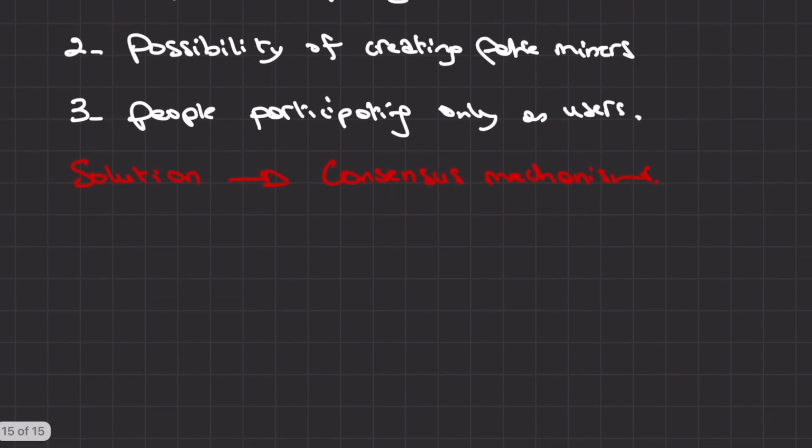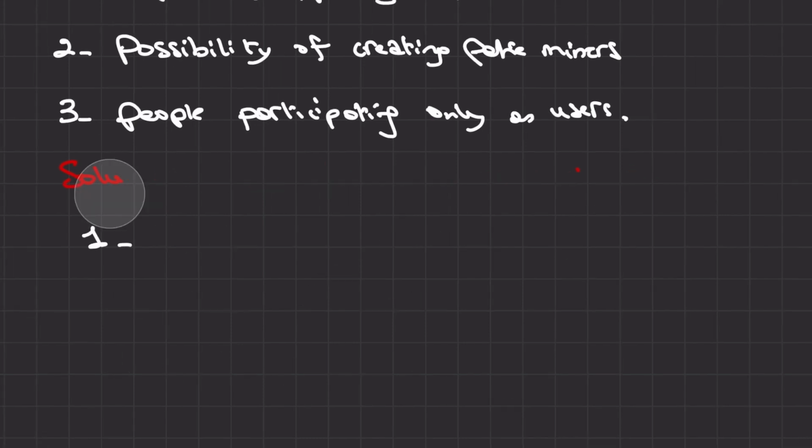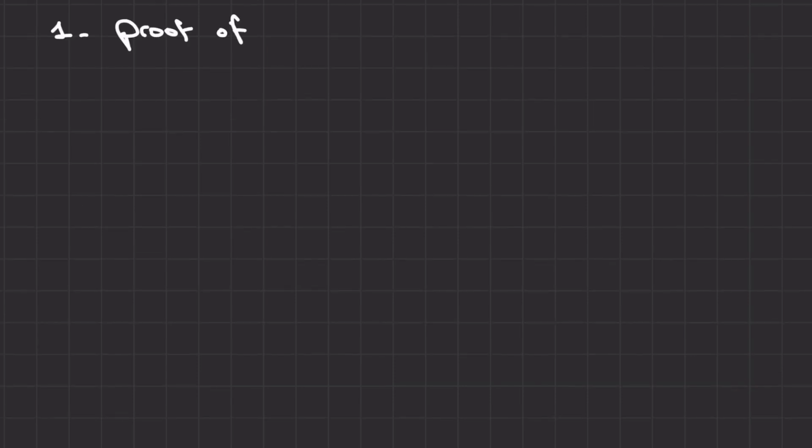The three most important ones are the following: 1. Proof of importance, 2. Proof of stake, 3. Proof of work. We will explain each one. Let's start with proof of importance.